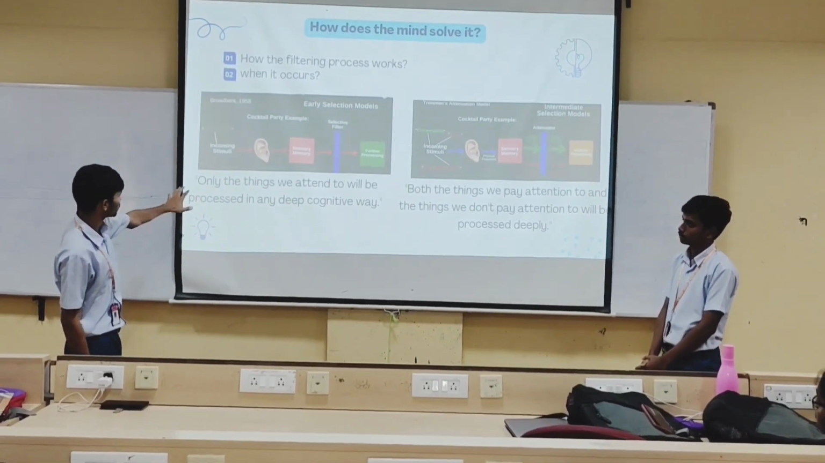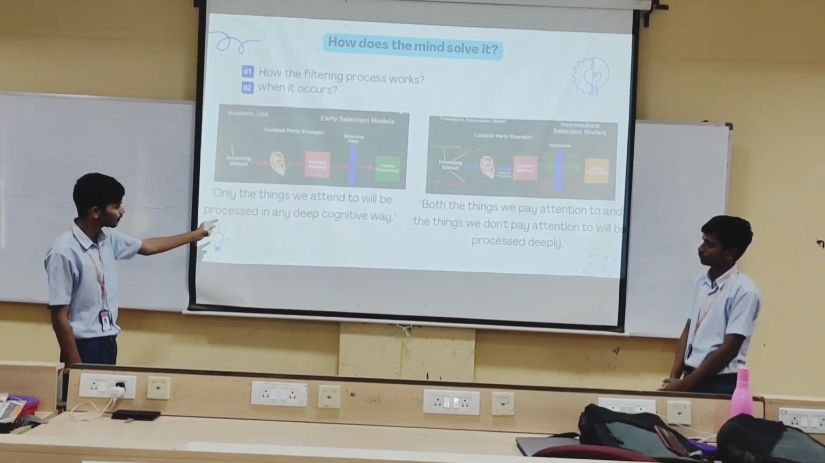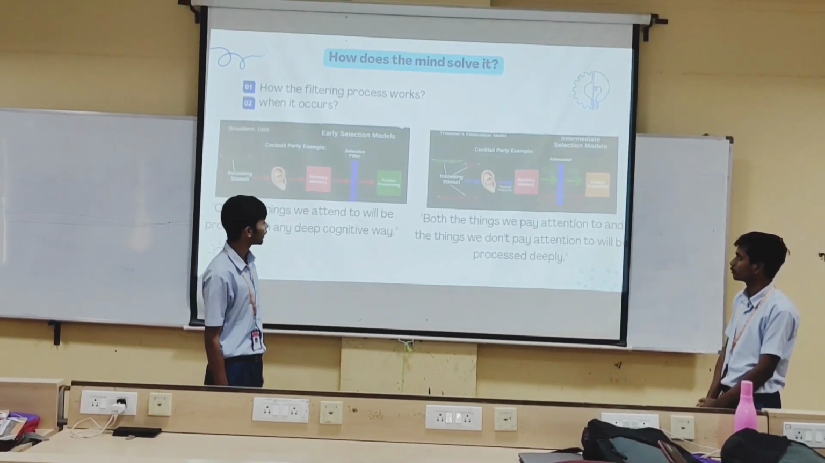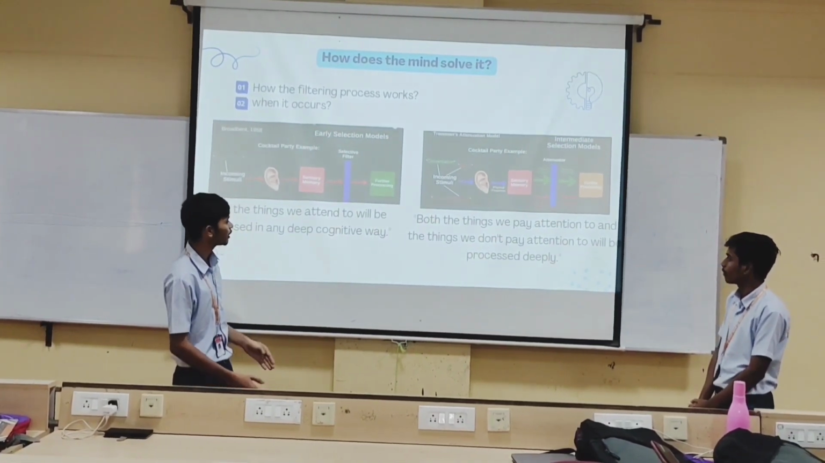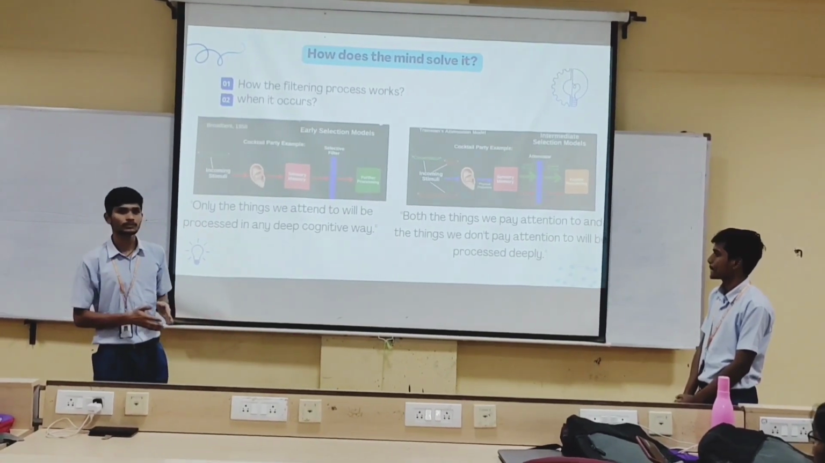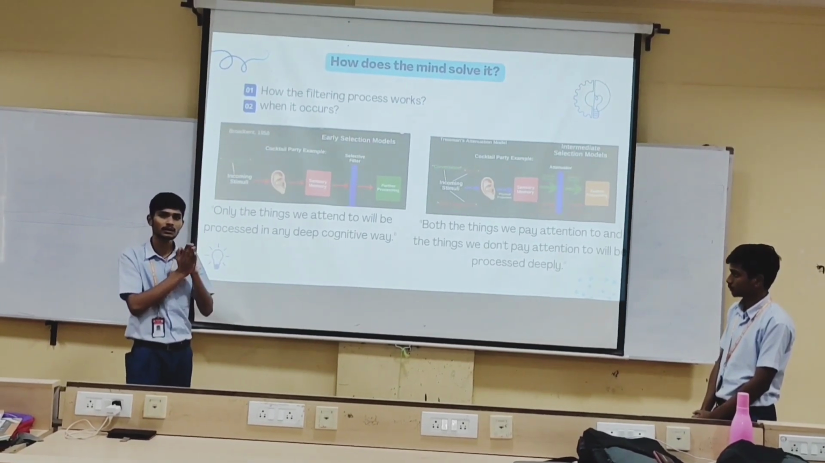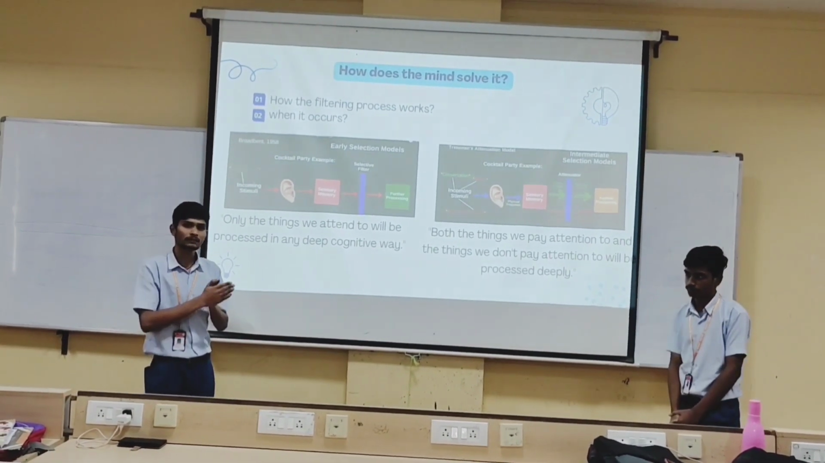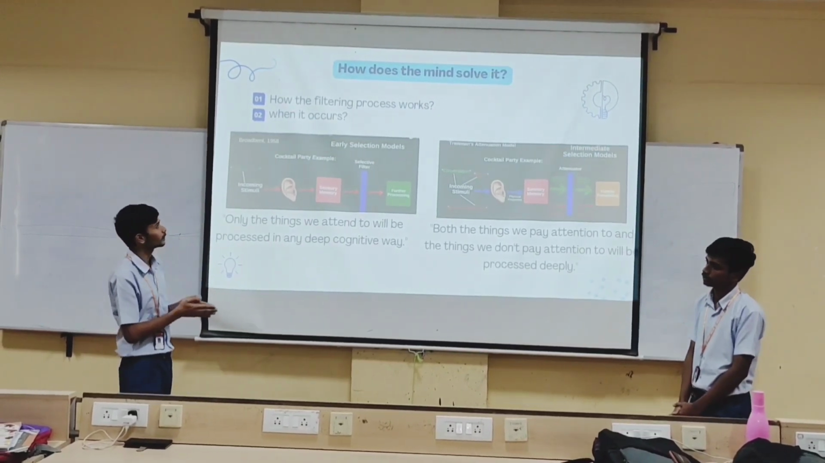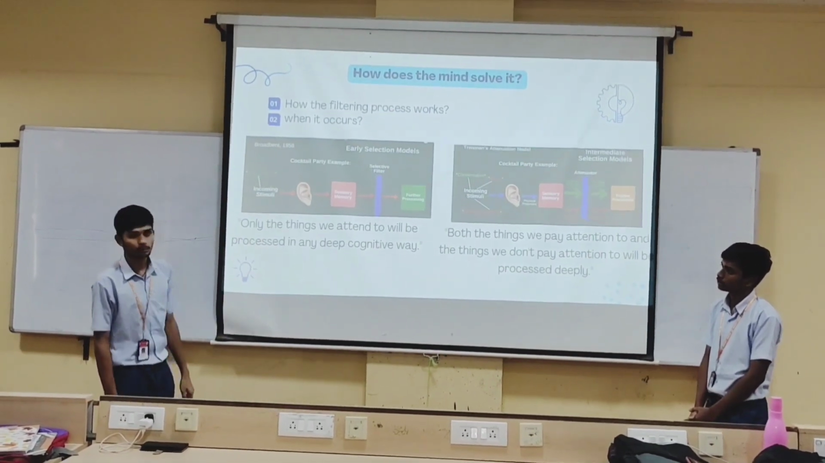We can briefly see that only the things we attend to will be processed in a deep cognitive way, while the things we don't pay attention to are weakened. The attenuator strengthens what we attend to and reduces what we are not attending to. This is how our brain solves the cocktail party problem.